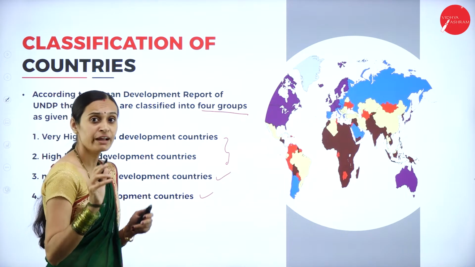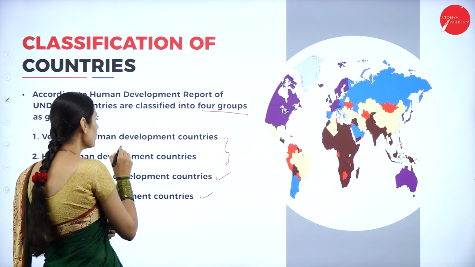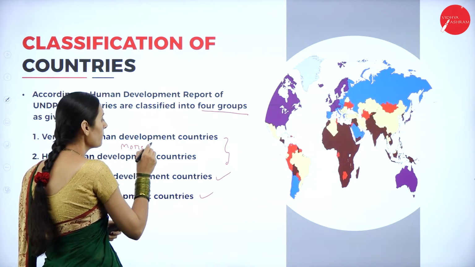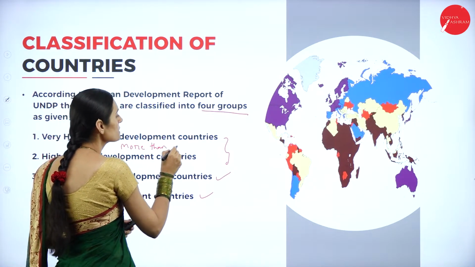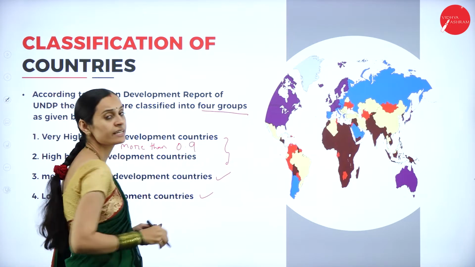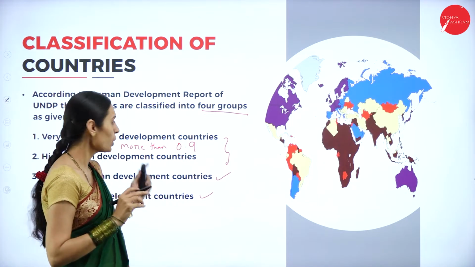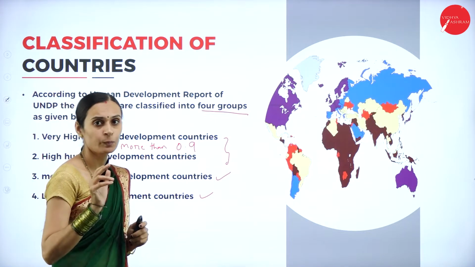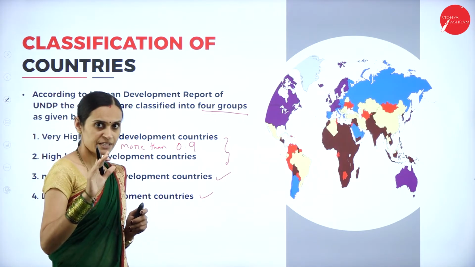So the very high human development countries are those whose HDI values are more than 0.9.